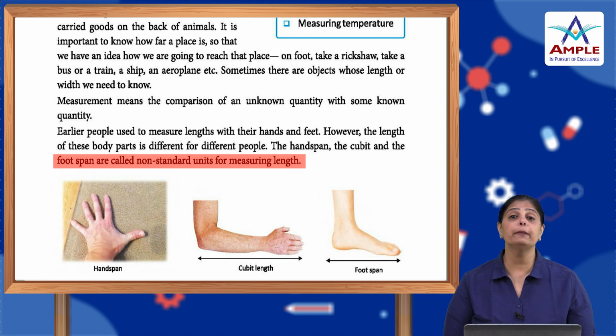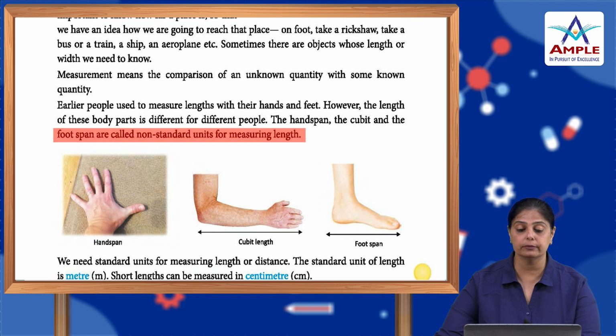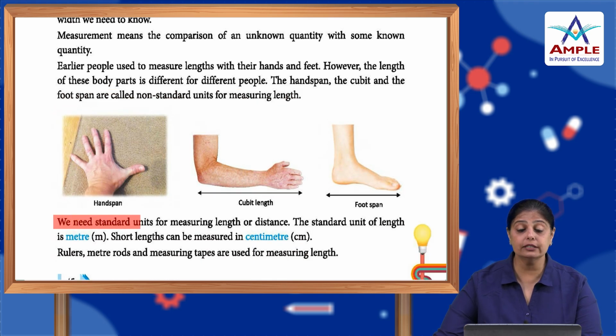But every person is different from another. We have different sizes and shapes. Depending on my height, my one foot span may be this much and your foot span may be this much. So it started differing and was not authentic. That is the reason why these units were considered non-standard units of measuring length. So now we need standard units for measuring length or distance.